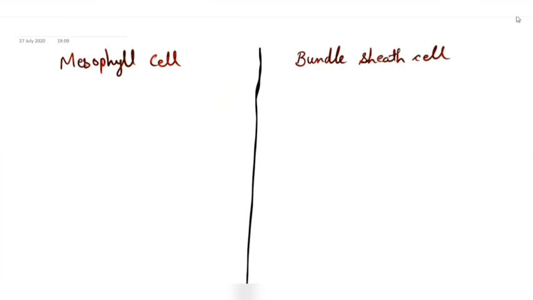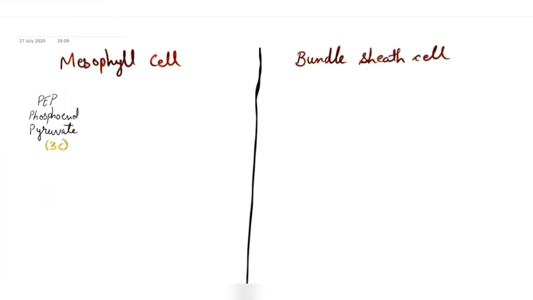Now we'll move towards the C4 cycle. So in the mesophyll cell, first of all, what happens? We have this compound, the primary CO2 acceptor, that is PEP, which is phosphoenol pyruvate. Just remember the full names also. This phosphoenol pyruvate is actually a 3-carbon compound.